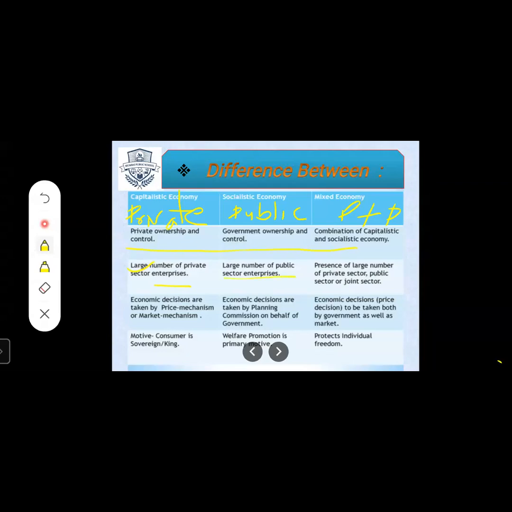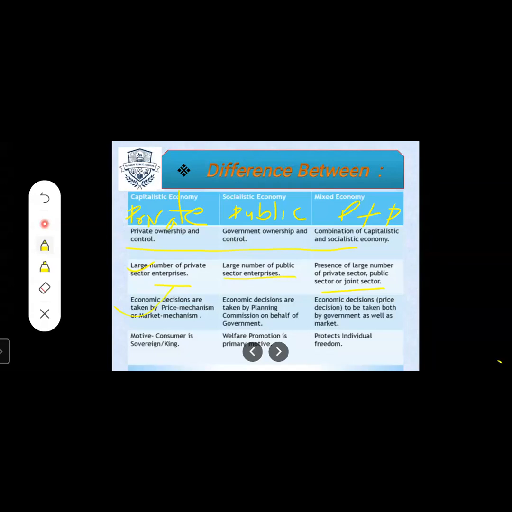Then in socialistic economy, large number of public sector enterprises, means they are only for the public sector. Presence of a large number of private sector, public sector, or joint sector. Means in the mixed economy, you can see both sectors are there.